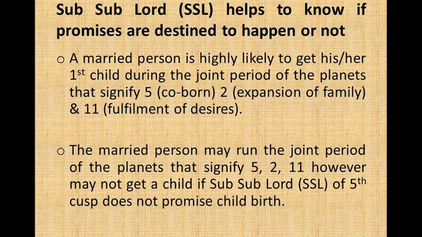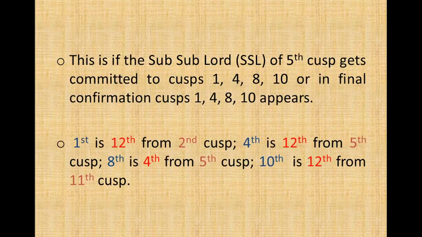The married person may run the joint period of the planets that signify 5, 2, and 11, however, may not get a child if the sub-lord of the fifth cusp does not promise childbirth. This is if the sub-lord of the fifth cusp gets committed to cusp 1, 4, 8, and 10, or in final confirmation cusp 1, 4, 8, 10 appears.